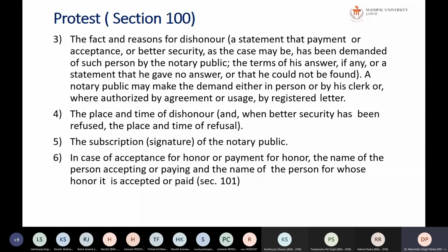Now what happens? Suppose the instrument has got dishonored. The person who wants to get it honored, somebody else will honor it on behalf of that person. So he will pay the amount of that particular person, and that also has to be noted in the protest statement, because now the protest statement will name the person who has accepted the bill for honor, or who has paid the bill for honor.